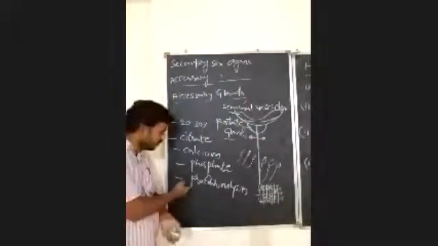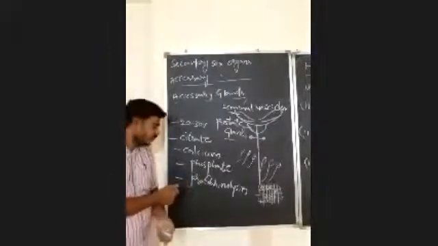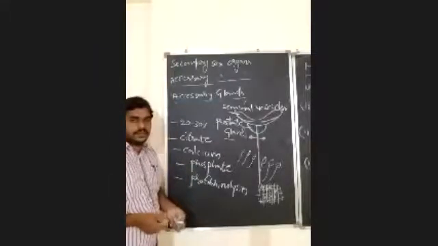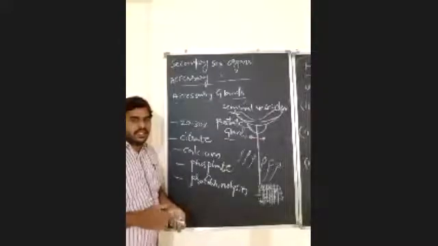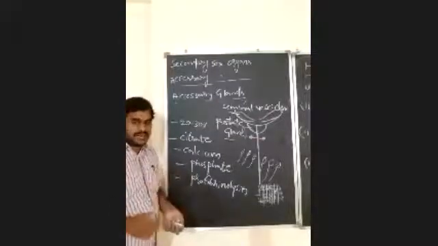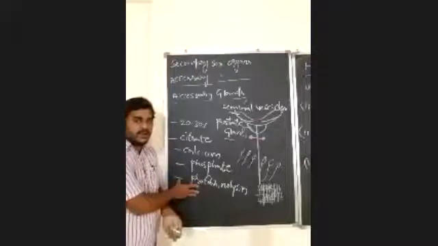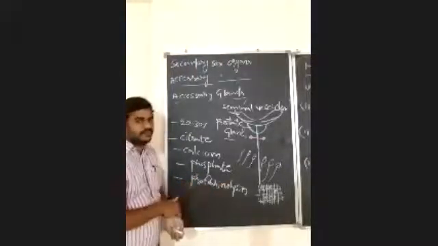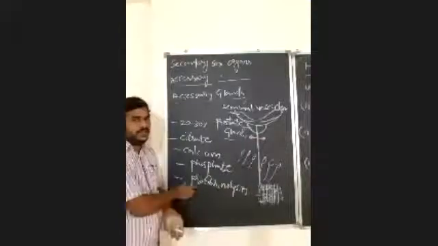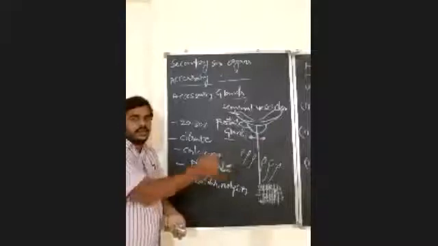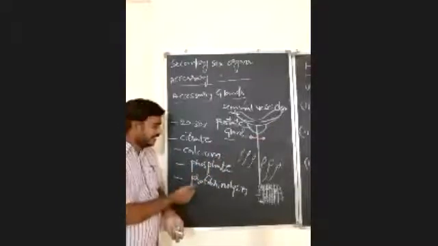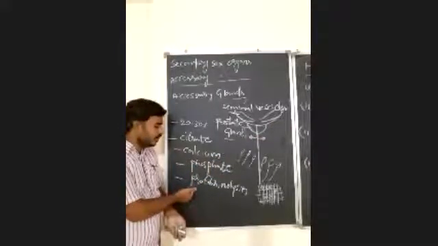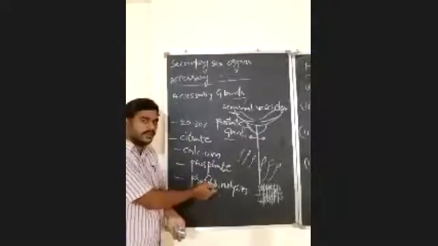So profibrinolysin is the inactive form, but whenever semen is released into the female genital tract, this profibrinolysin will be activated and converted into fibrinolysin.